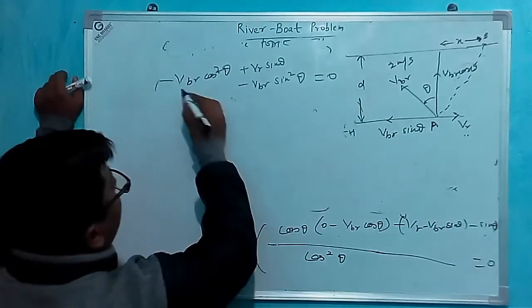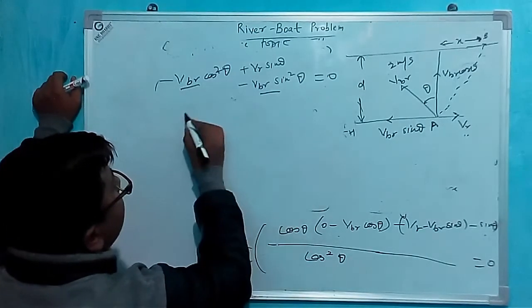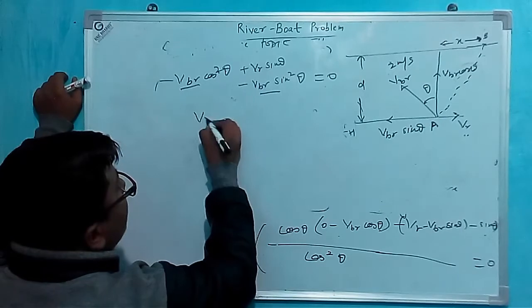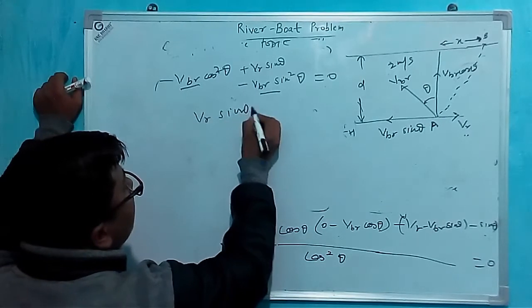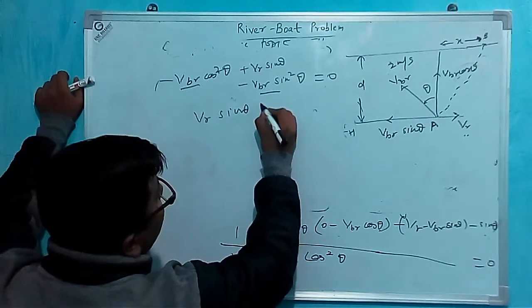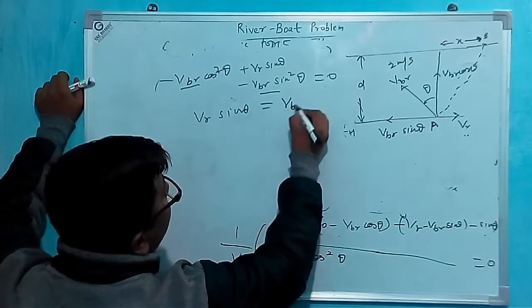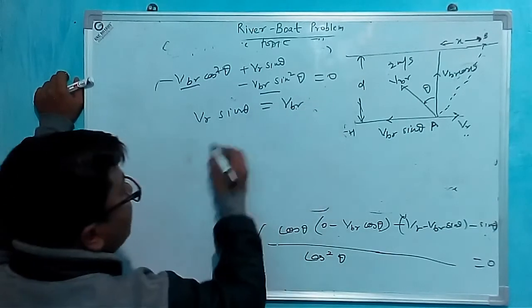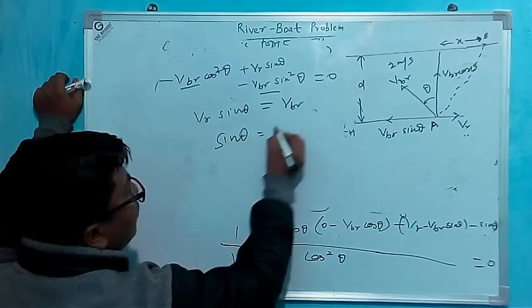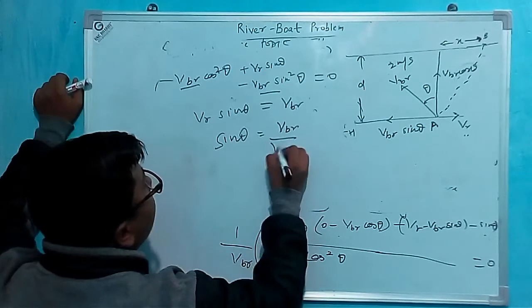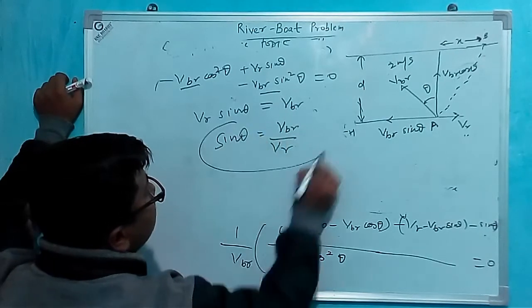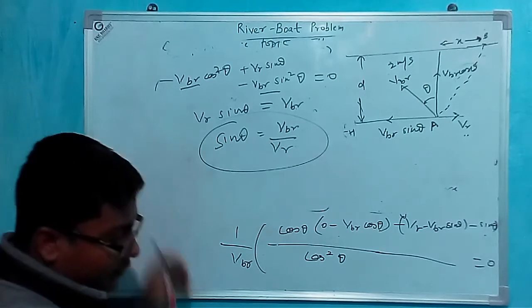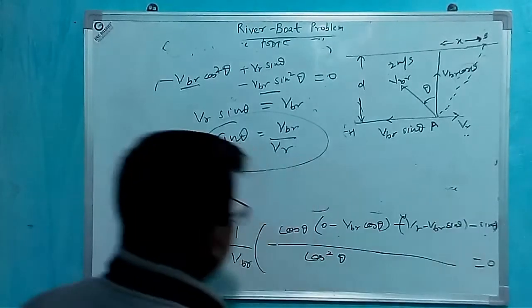Okay, this will become v_br. So v_r sin theta equals v_br. Sin theta will be v_br by v_r. Okay, then